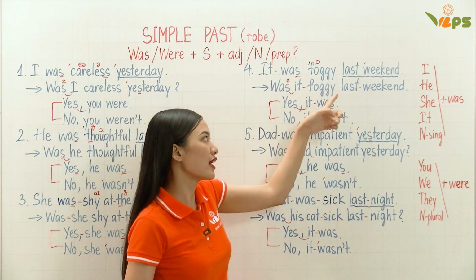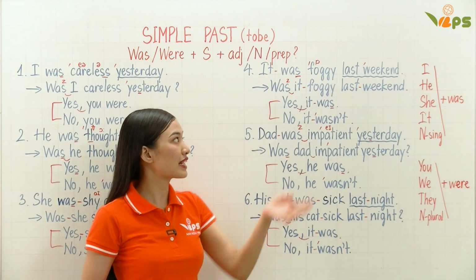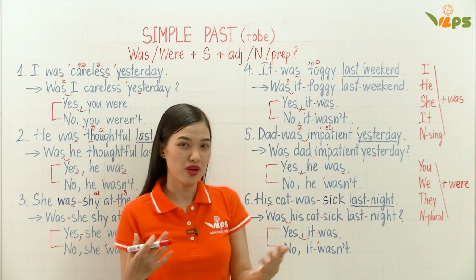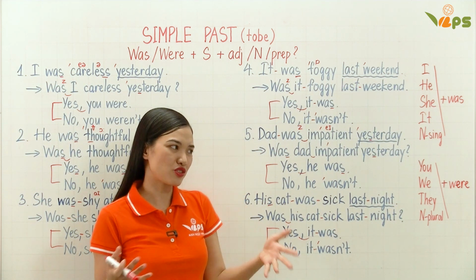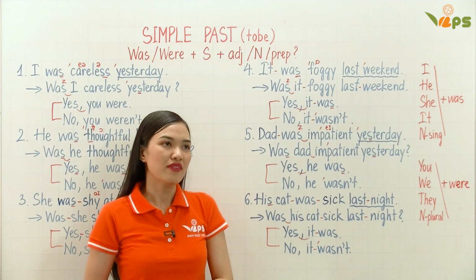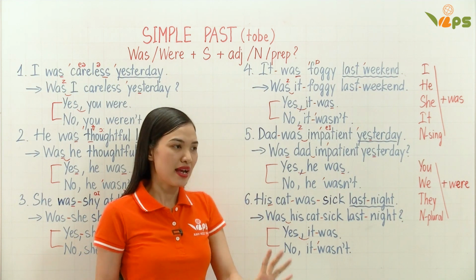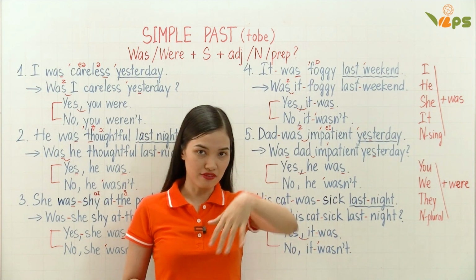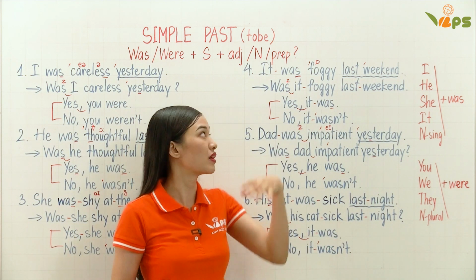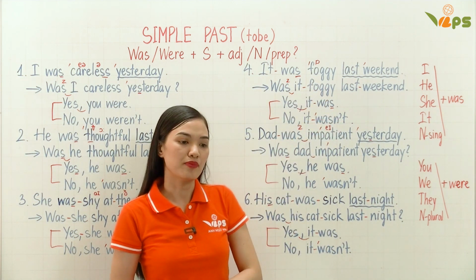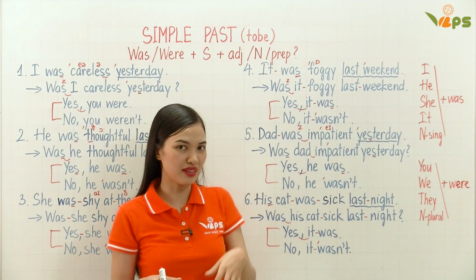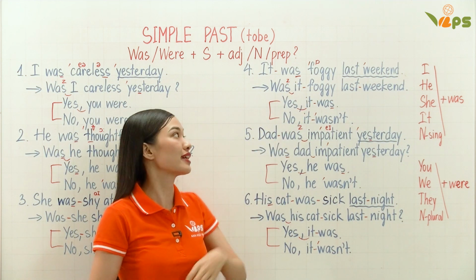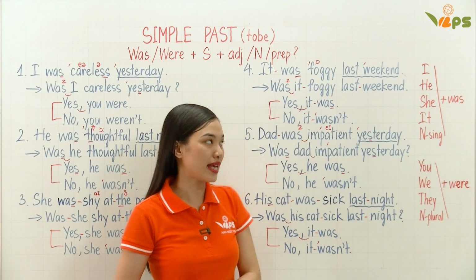Number four, it was foggy last weekend. Foggy, that means there is a lot of fog. We are talking about weather. Especially I think in the early morning, there is thick cloud and you cannot see things clearly. It is very difficult to see things in front of you or maybe around you because of the fog. Especially when you drive or when you do something, it is not easy to see things. So that is foggy. It was foggy last weekend.